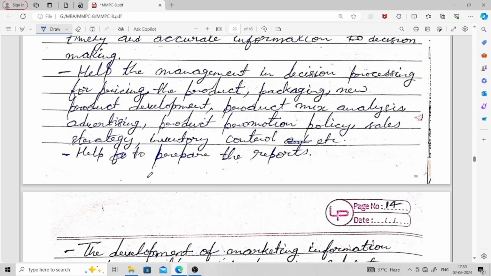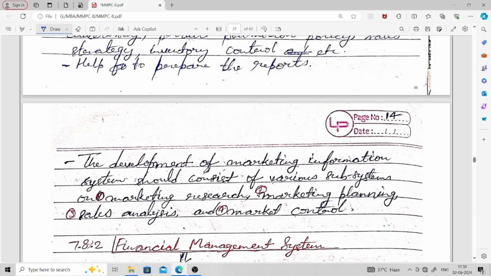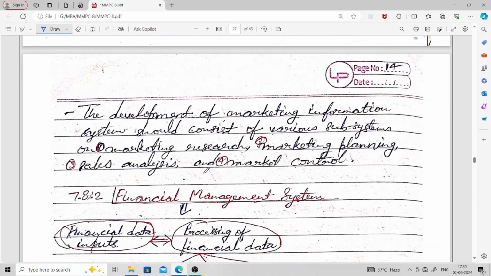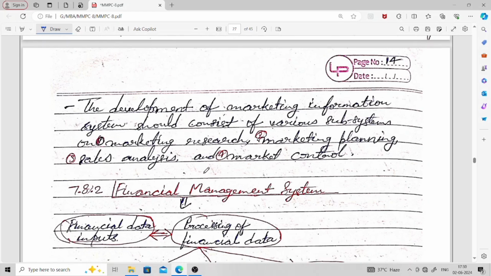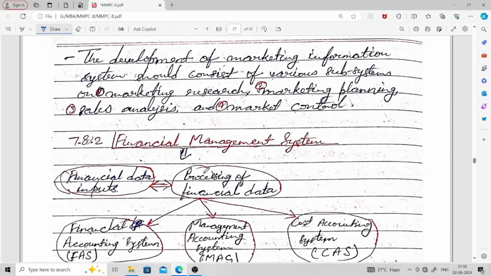The marketing management system also helps to prepare reports, because reports are generally prepared for further analysis and further decision making by other stakeholders. Next, the development of marketing information system should consist of various subsystems.